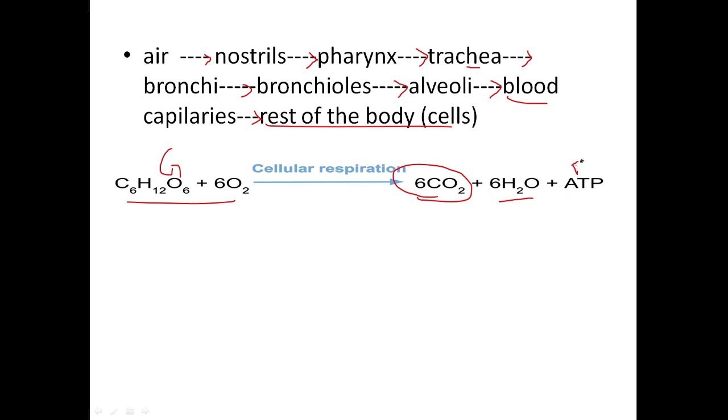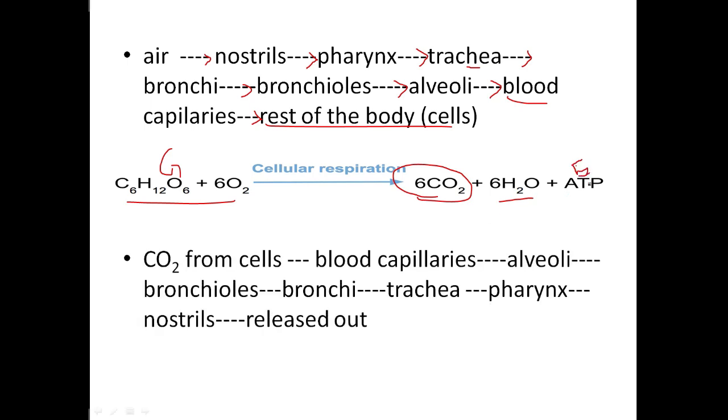That carbon dioxide released from the cells enters into the blood capillaries. Then the reverse process takes place. It goes to the alveoli, bronchioles, bronchi, and then the trachea, then reaches the pharynx, and through the nostrils it gets out from our body. So this is the process. These are the organs which are involved in gaseous exchange.